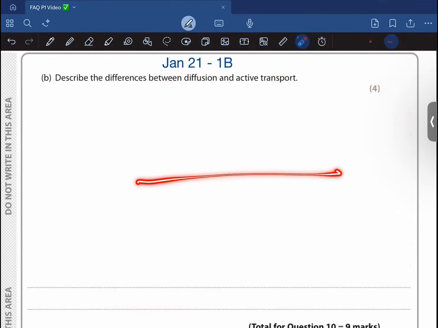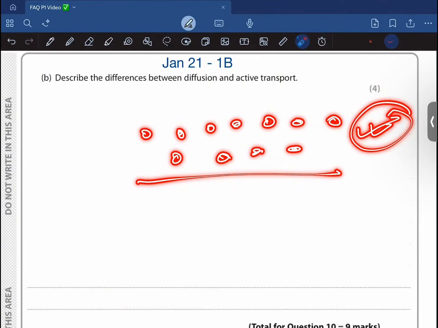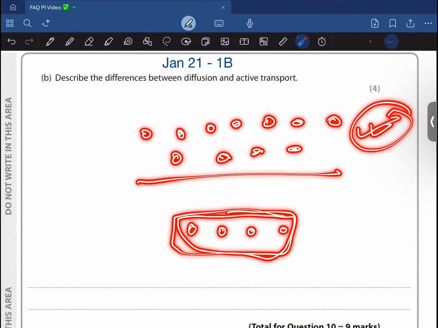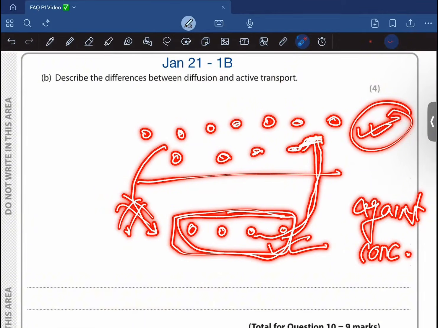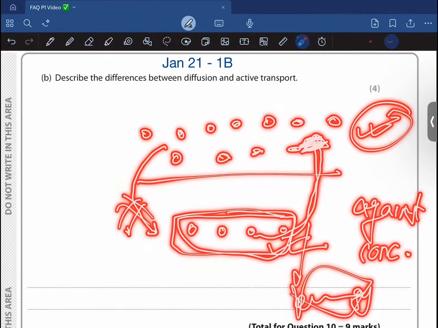For instance, suppose this is a highly valuable mineral, right? And it has a higher concentration inside. Now there is some of this valuable mineral outside as well, right? Now as I said that this is valuable, you want to take this up, right? So as you take this up, you're doing it against the concentration gradient, because concentration gradient is normally from higher to lower, right? But you are taking it against the concentration gradient, so you basically need to give a lot of energy, right? And this is what we refer to as active transport.